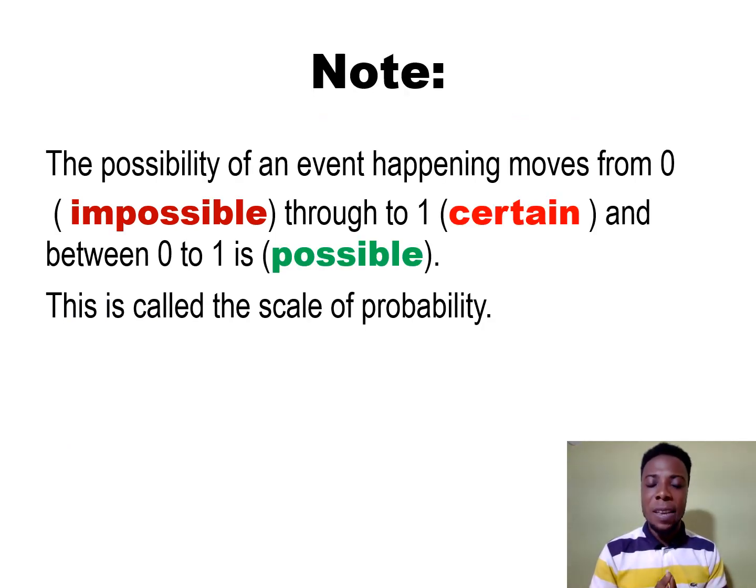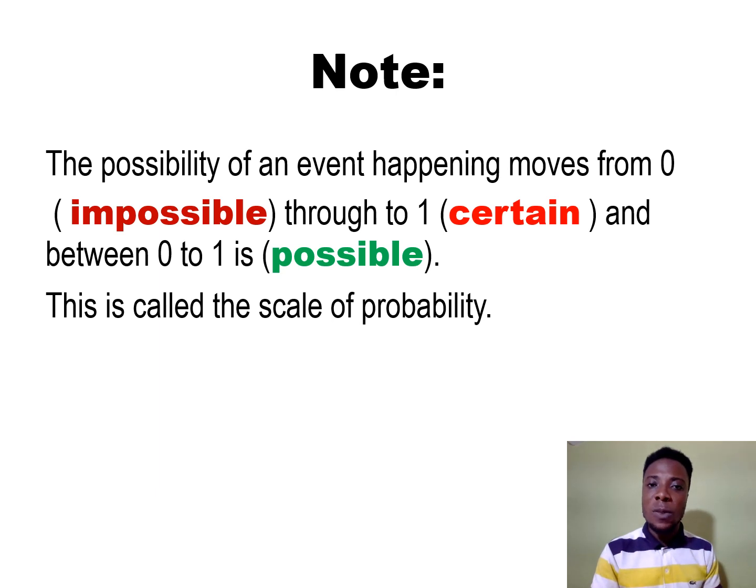Now, there is something you must take note of. The possibility of an event happening moves from 0. When it is at 0, it is impossible. It moves through from 0 to 1, and 1 is certain. Between 0 and 1 is what we call possibility. Let's take that again. The possibility of an event moves from 0 through to 1. When it starts from 0, it is not likely to occur. So from 0 is impossible.